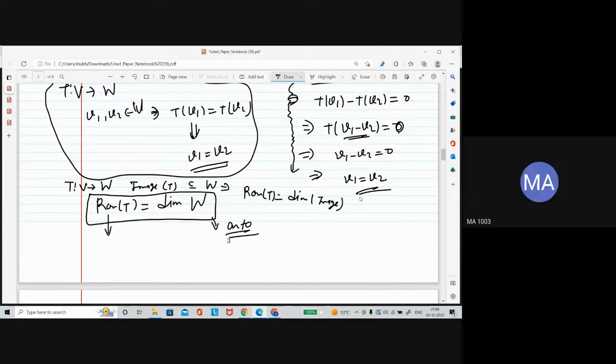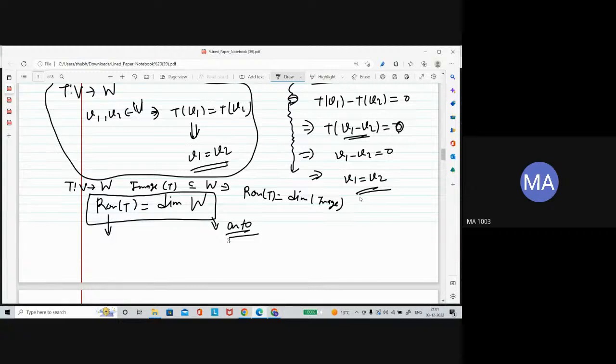No, that means it has only the zero element. Nullity 0 means it is empty? What is the dimension of an empty vector space? There is no such thing as an empty vector space.